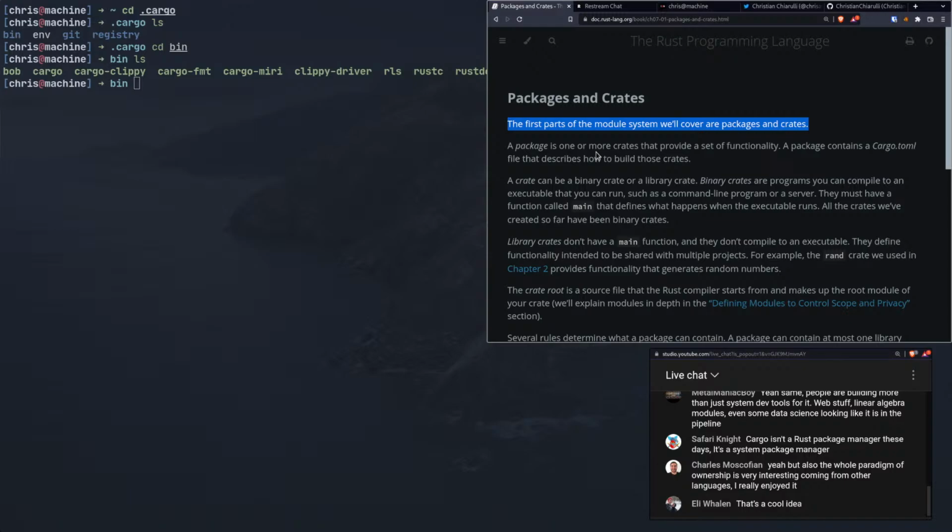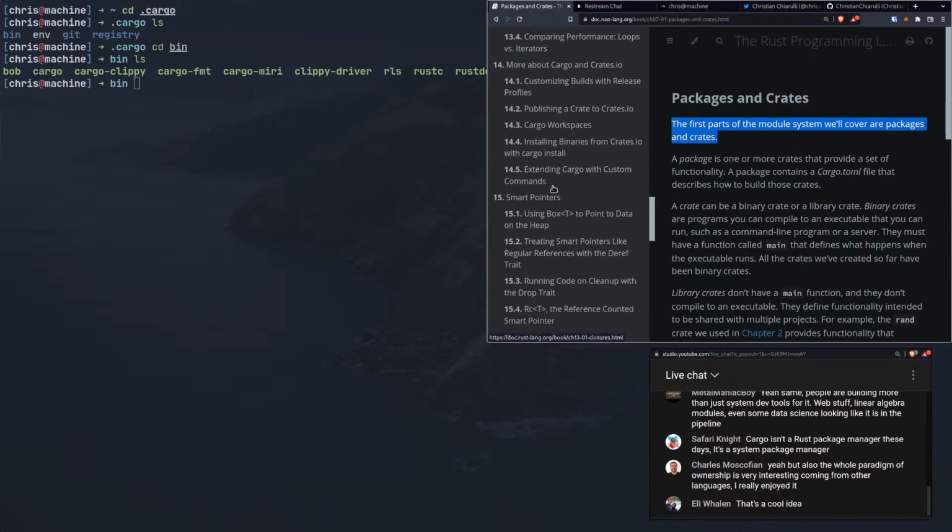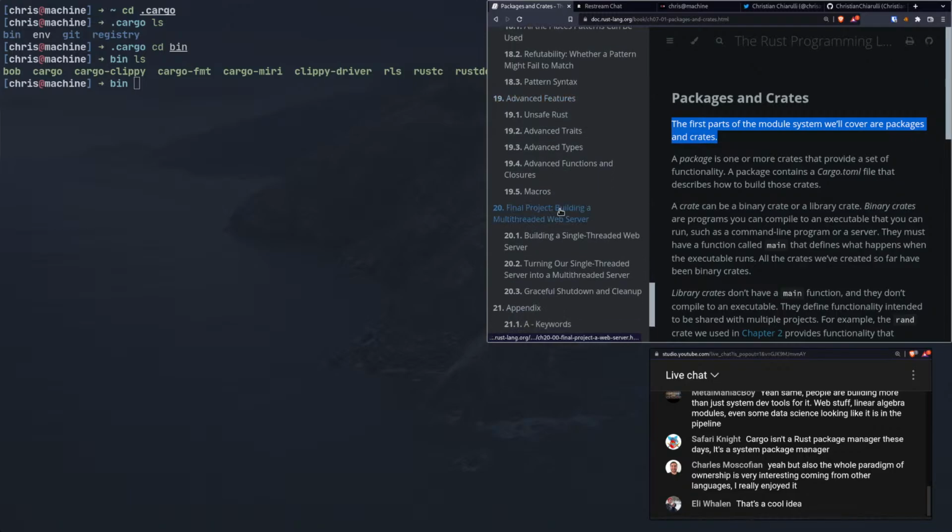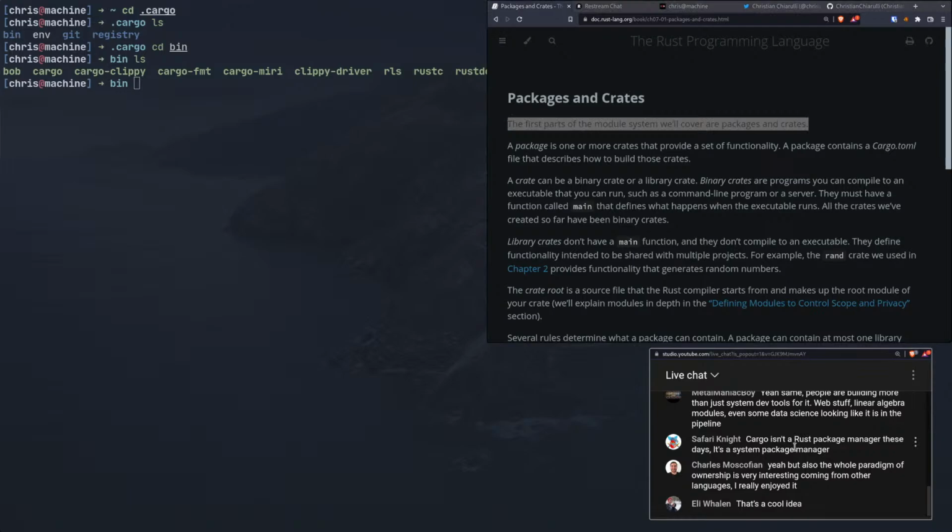Now, the web server, I want it to be able to get an Atom XML feed, and whenever I publish a YouTube video, I basically just want it to tweet it out on my account or any other social medias. That way I can scale my social media presence, right? So I could post it out to Mastodon or Twitter or whatever other social media stuff exists out there. So that's a web server that I wanted to build, which is nice because they have at the end here, chapter 20, building a multi-threaded web server. So those are a couple things I want to make.